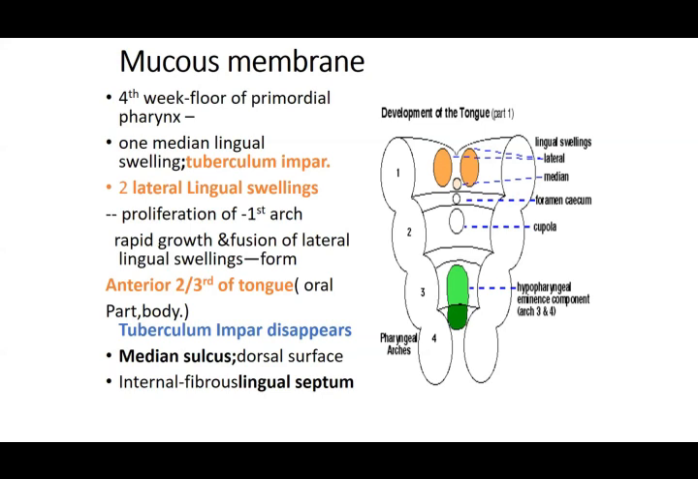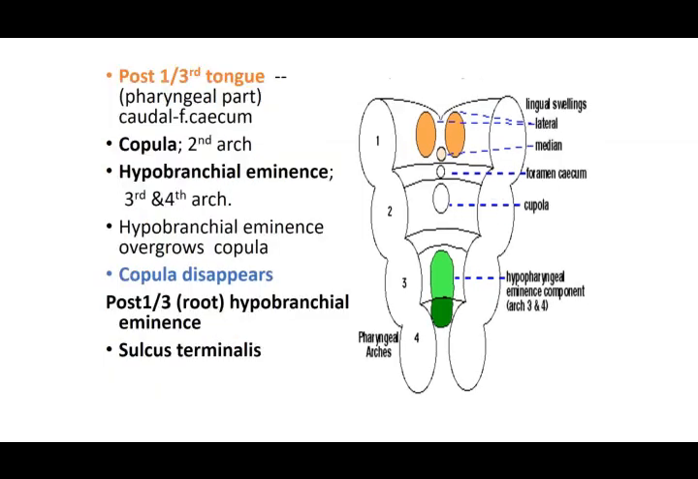So this is the formation of the anterior two-thirds from the first arch, and it gets its nerve supply from the nerve supply of the first arch. Then comes the posterior one-third part. This part is called the pharyngeal part, or the part which is caudal to the foramen cecum.